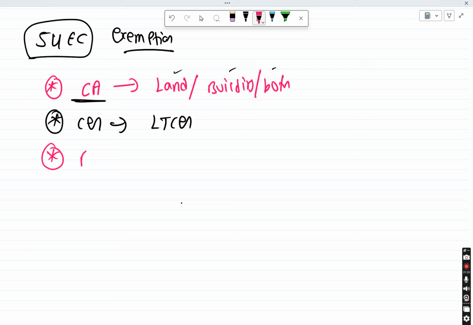Whatever long term capital gains you are getting, with that money you should buy some bonds, like NHAI bonds, National Highway Authority of India, or REC bonds, Rural Electric Corporation bonds. If you buy these bonds, you can claim the exemption.